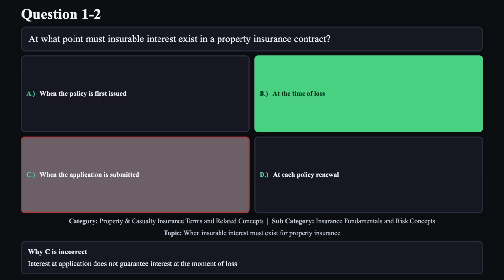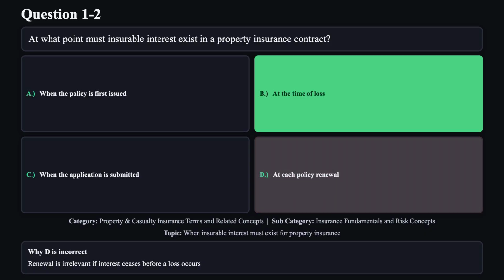Reason C is not correct. Interest at application does not guarantee interest at the moment of loss. Reason D is not correct. Renewal is irrelevant if interest ceases before a loss occurs.